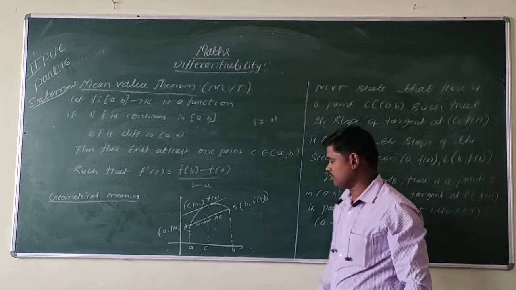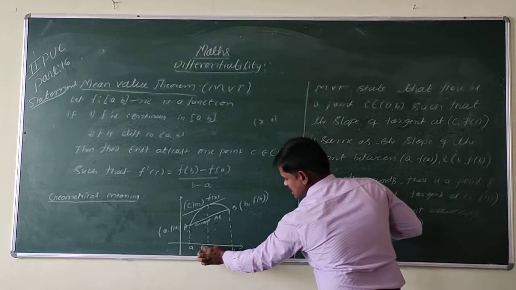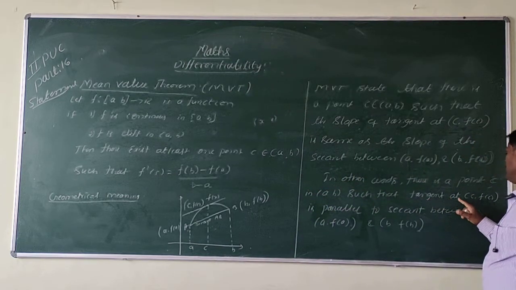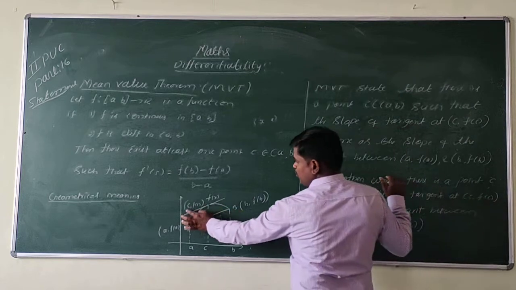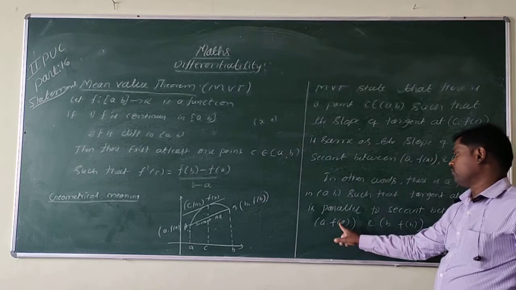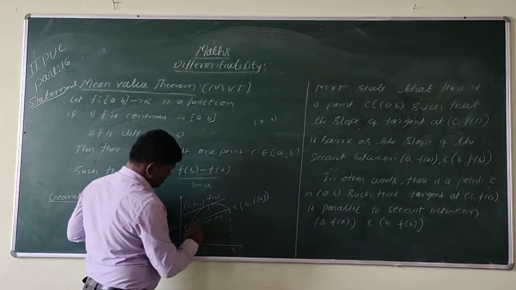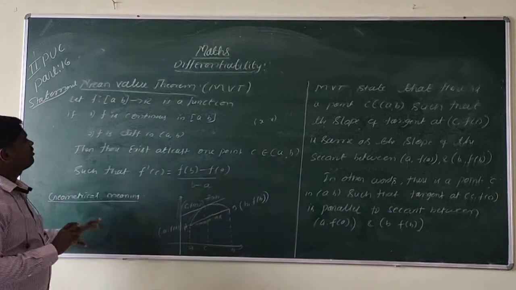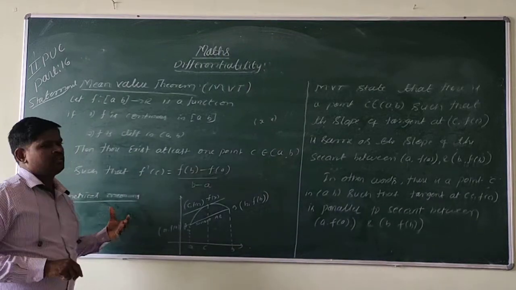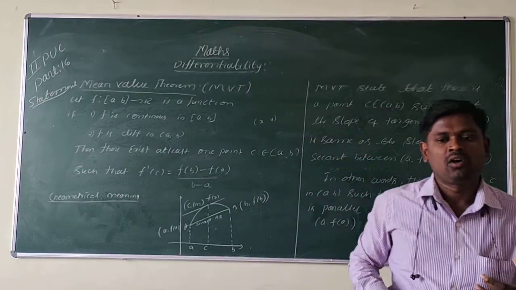So that means, in other words, there is a point C in the interval (a, b) such that the tangent at the point (c, f(c)) is parallel to the secant between (a, f(a)) and (b, f(b)). So this is parallel to secant AB. This is the geometrical interpretation of the mean value theorem. Next we are going to verify some functions in the given interval, whether they satisfy the theorem or not.